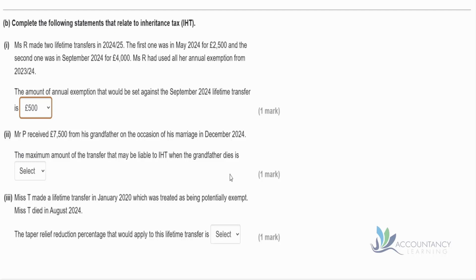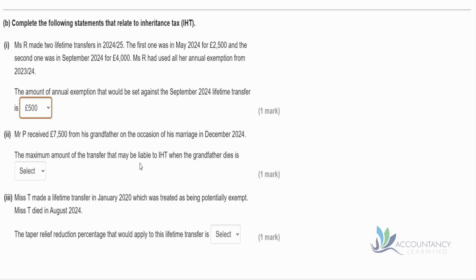Okay, in part 2, Mr P received 7,500 from his grandfather on the occasion of his marriage in December 24. So the max amount of the transfer that may be liable to inheritance tax when the grandfather dies is... So notice in the question it says may be liable, because remember with these potentially exempt transfers, if the person dies after 7 years, then no inheritance tax is payable. But some may be payable if they die within those 7 years.